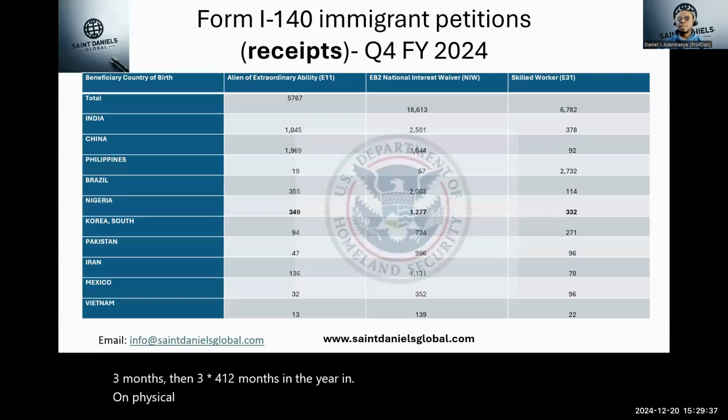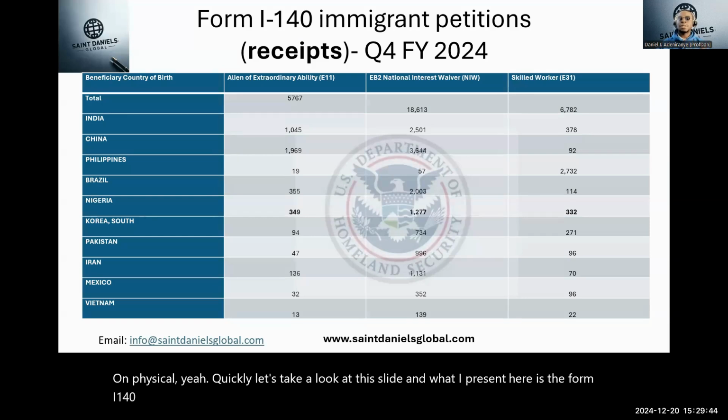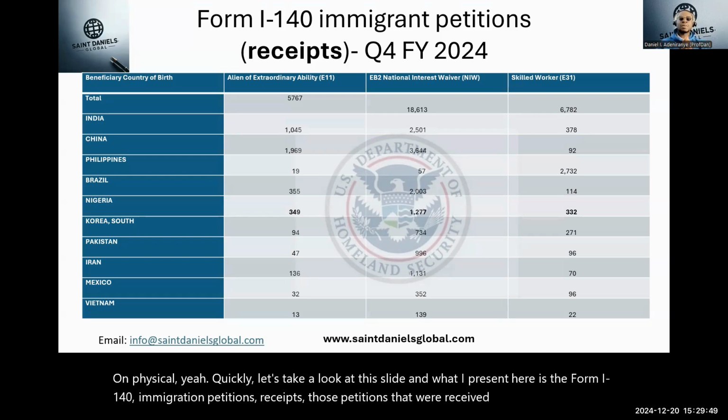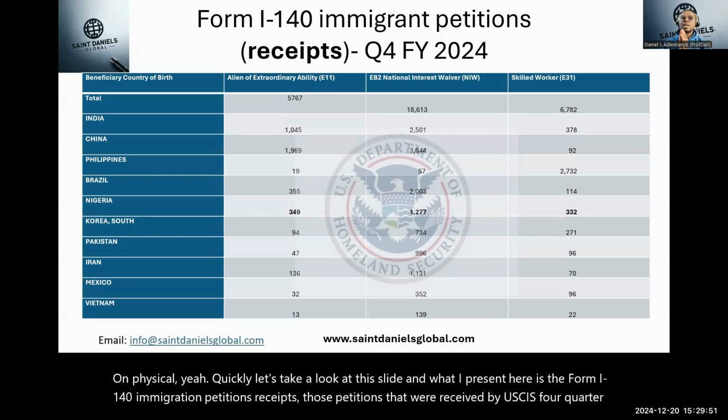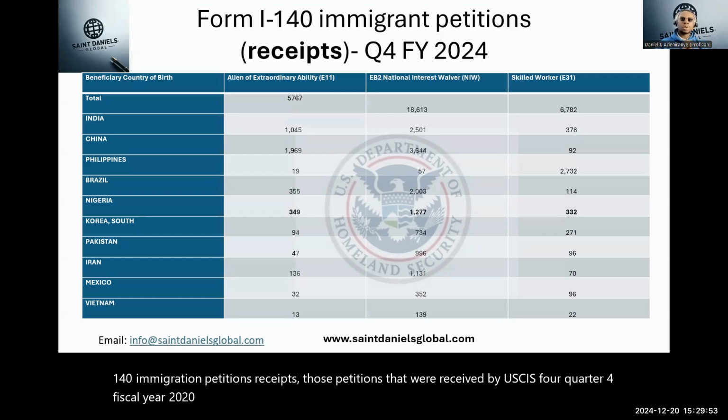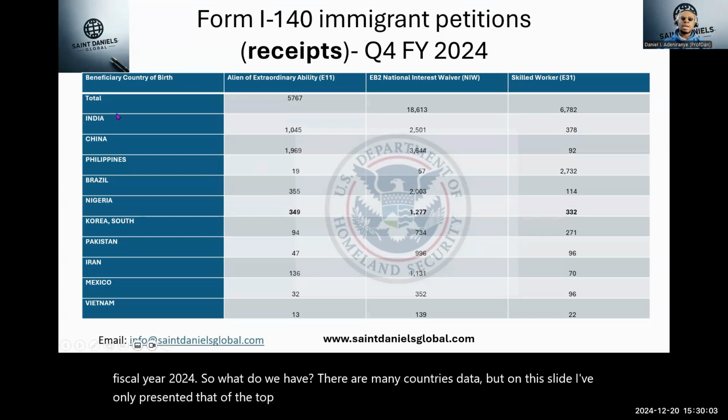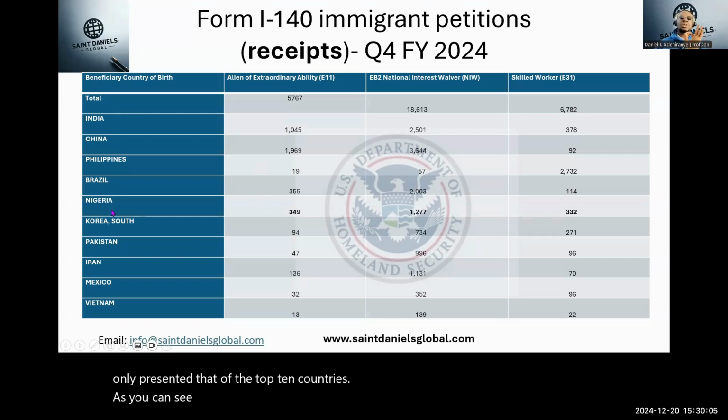Quickly, let's take a look at this slide. And what I present here is the Form I-140 immigration petitions receipts. Those petitions that were received by USCIS for quarter 4, fiscal year 2024. So what do we have? There are many countries' data, but on this slide, I've only presented that of the top 10 countries, as you can see, from India through Nigeria, and finally to Vietnam.